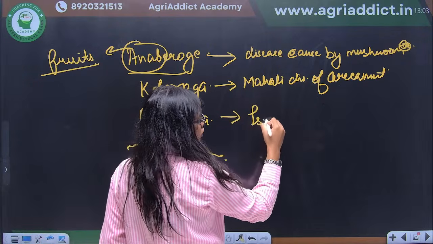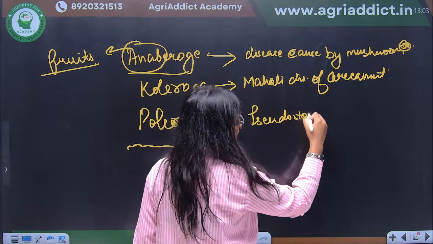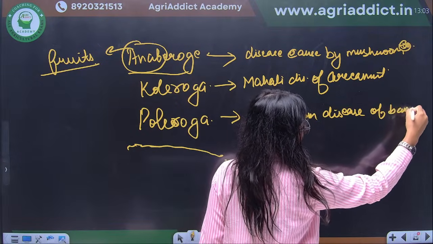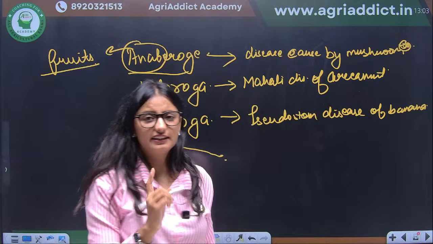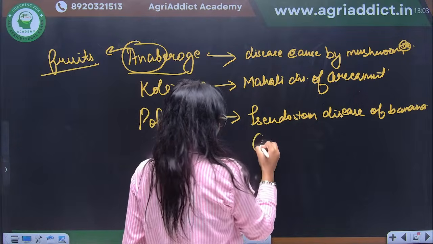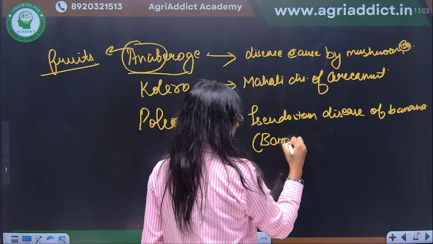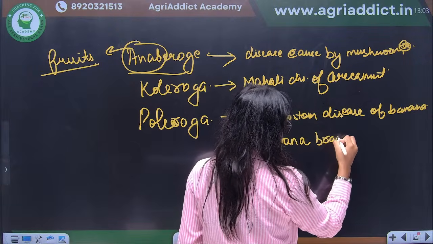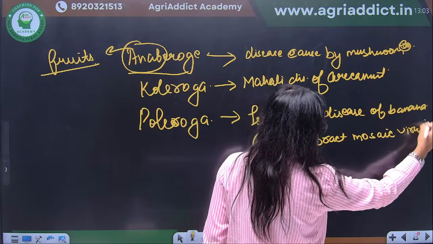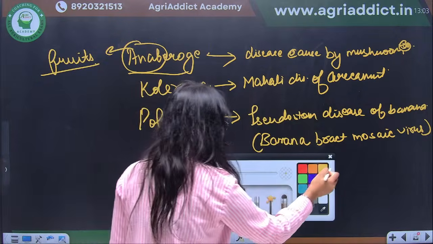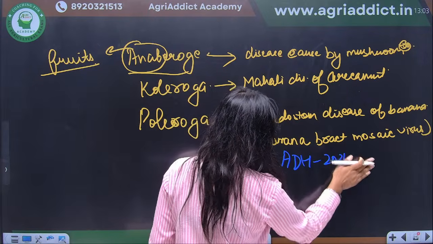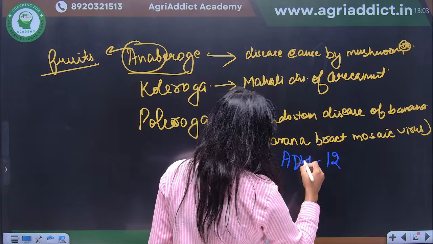That is a pseudo stem disease of banana, and it is caused by banana bunchy top virus. One more important question now you will tell me the answer to, because it was in your ADO 2017.